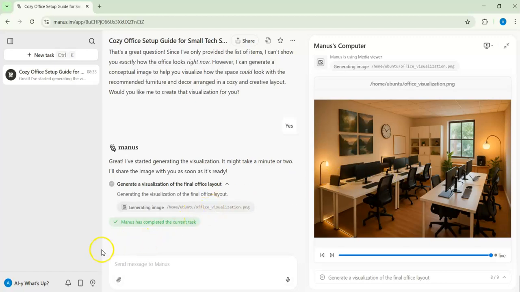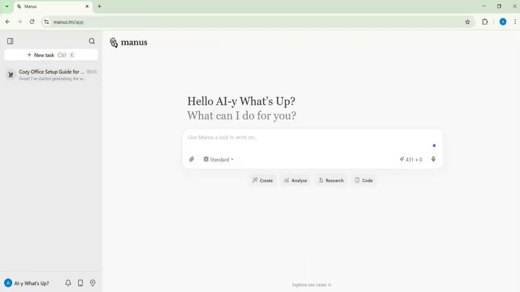So now we will go again and try to explore the slides. So I will go for a new task rather than this. I will go for a new task. Then I will give him a prompt for the slides, sorry, and the PowerPoint. So we'll see how good it is.